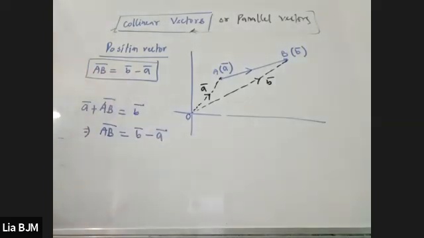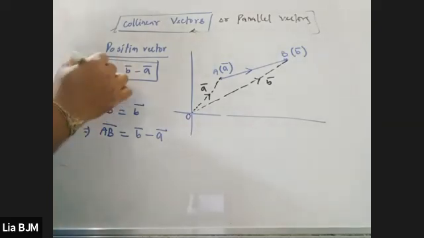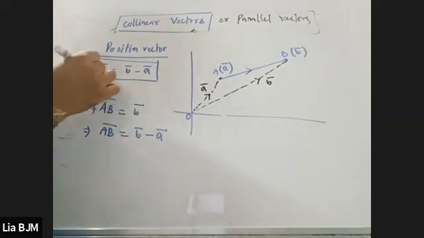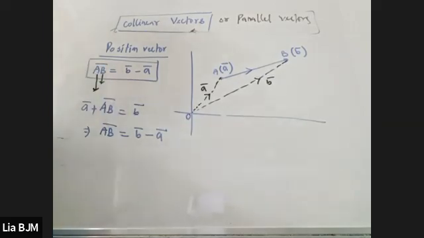So it is very easily understandable that whenever the position vector is needed, AB vector is the position vector of the second one minus the position vector of the first one. Is it clear? Yes, sir. Very good, very nice.